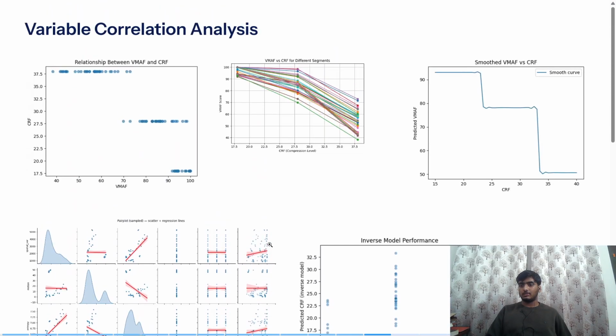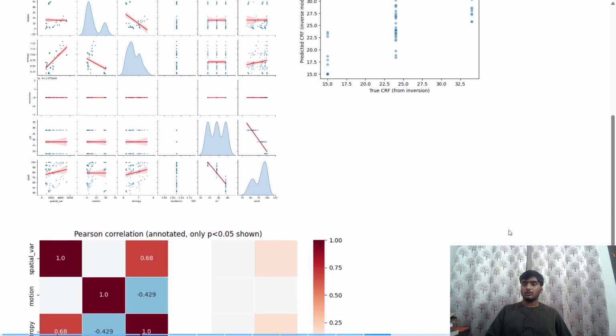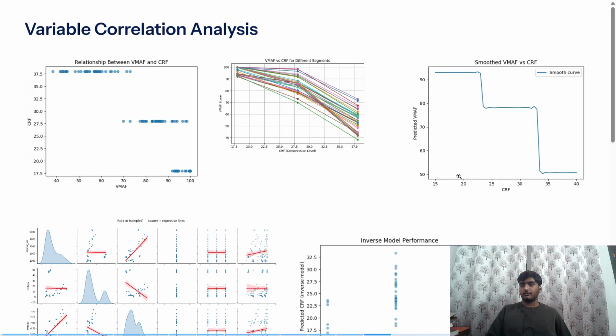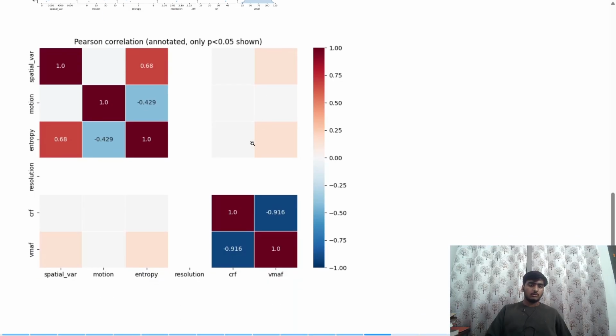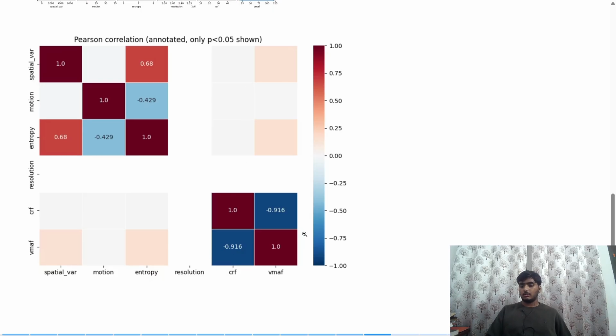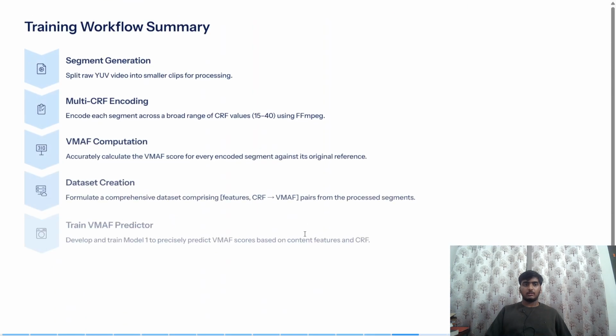Okay, we also had this to show how the variation and the correlation is there. You can see it from this graph, the CRF value and the VMAF value, with these two graphs as well. So CRF values depend a bit on entropy, motion and spatial variance, but majorly on VMAF. Let's move to the other slide.